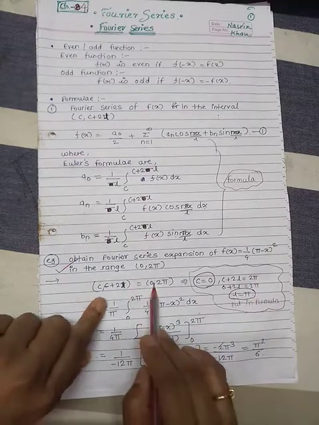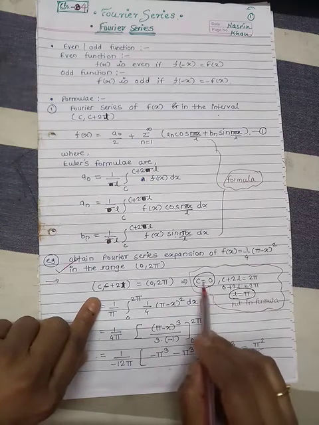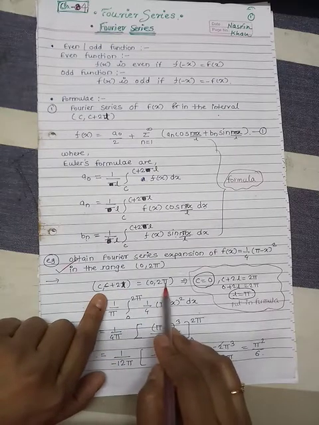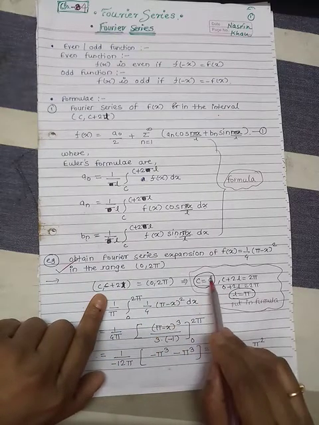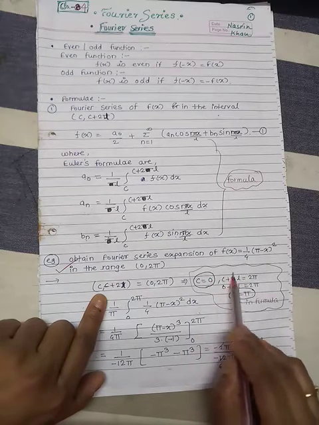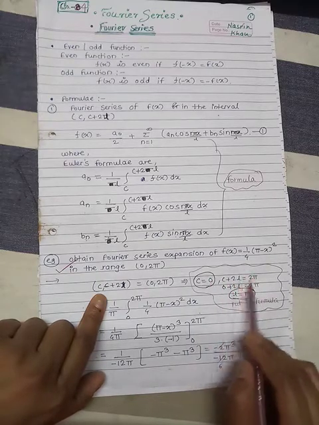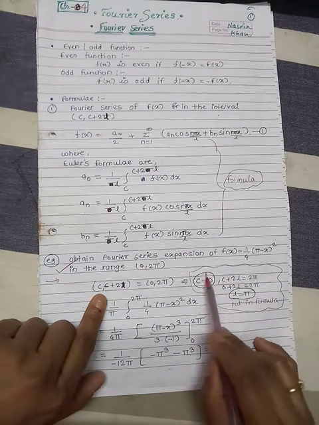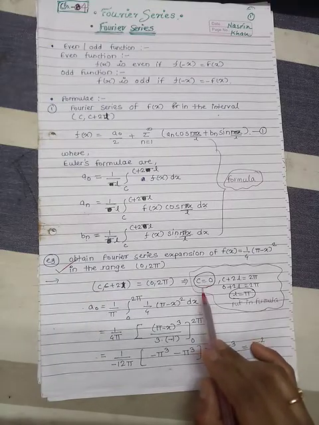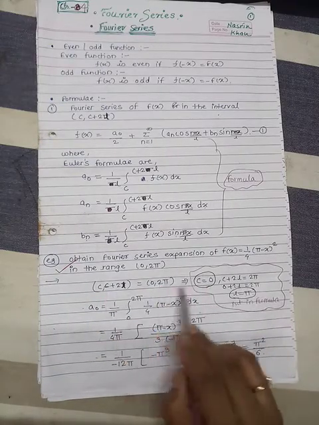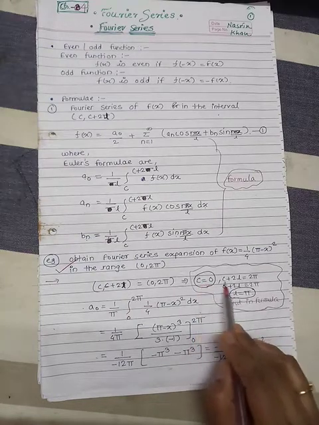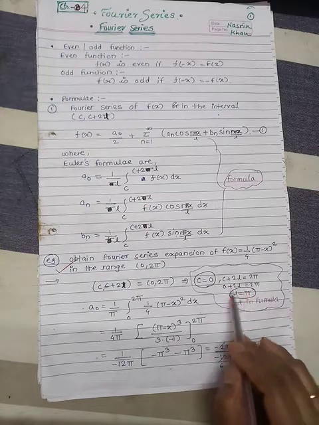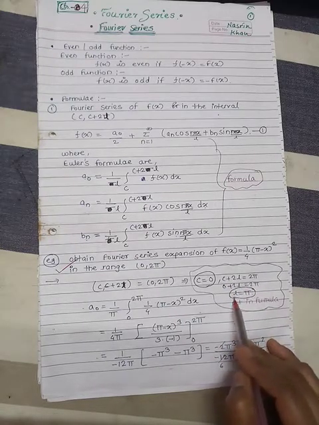So comparing the two intervals means taking the position-wise values across the equal sign, that is c equal to 0 and c plus 2l equal to 2 pi. Here we get the value of c directly, but in the second comparison, c plus 2l equal to 2 pi, we have to calculate the value of l by putting in the value of c. Put c equal to 0 in this second equation: 0 plus 2l equal to 2 pi. By cancelling 2 from both sides, we get l equal to pi.